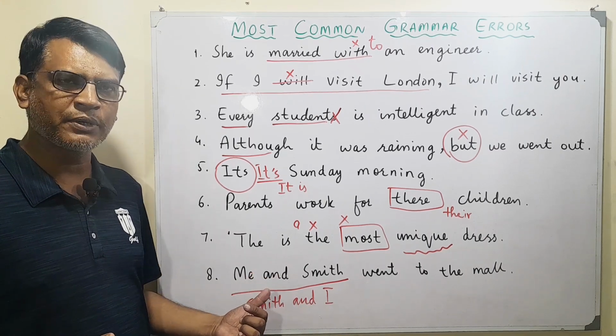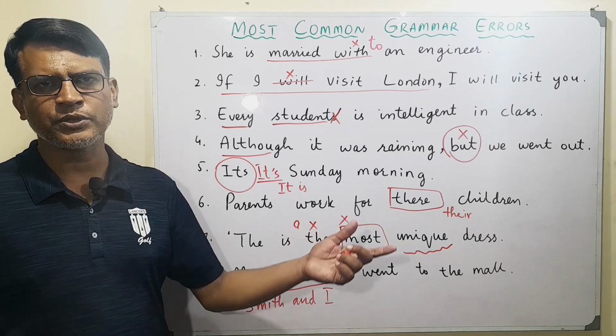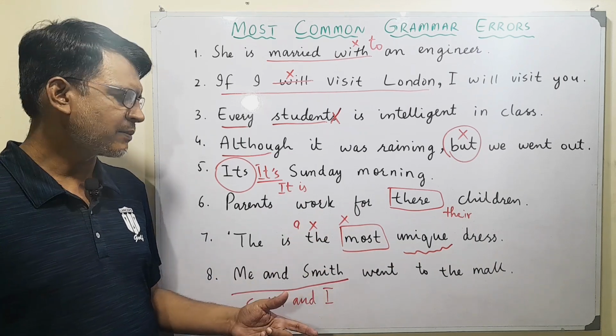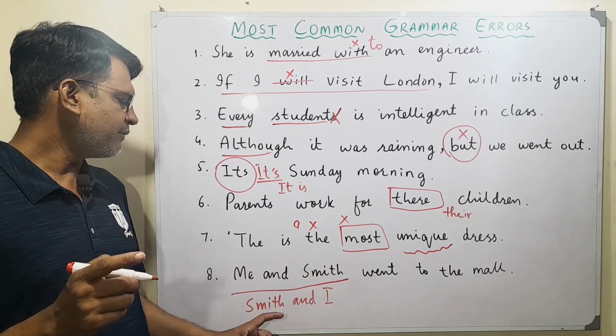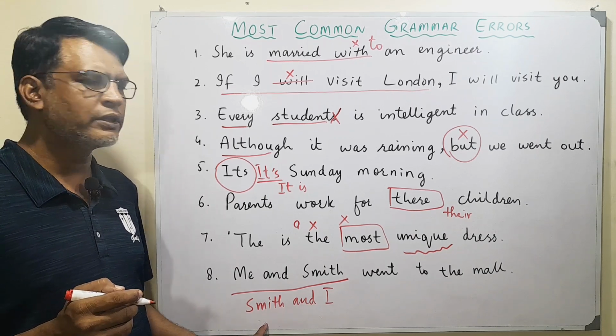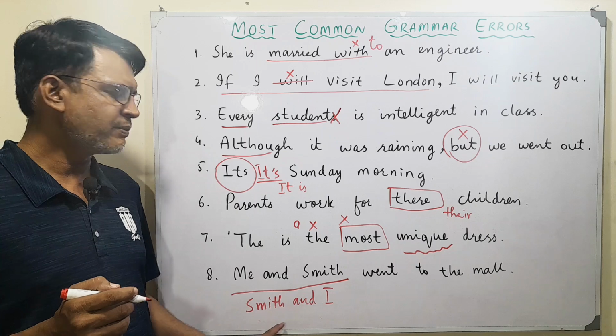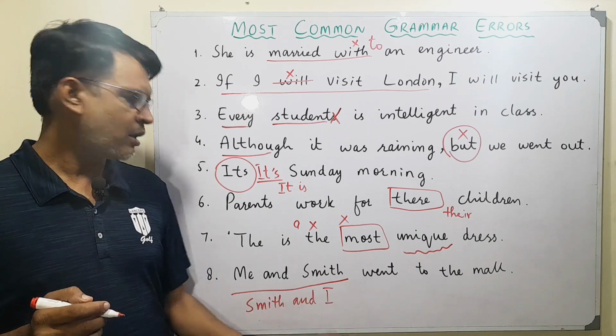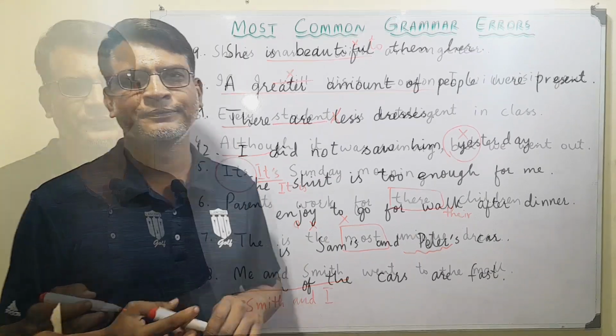Me is an object pronoun. Me can come in object. It can never come in subject. Secondly, when we have two subjects, we talk about the other person first. Like Smith and I went to the mall, not me and Smith went to the mall.